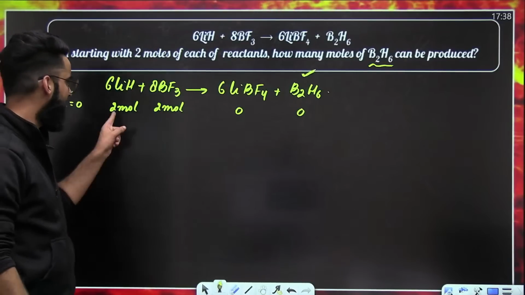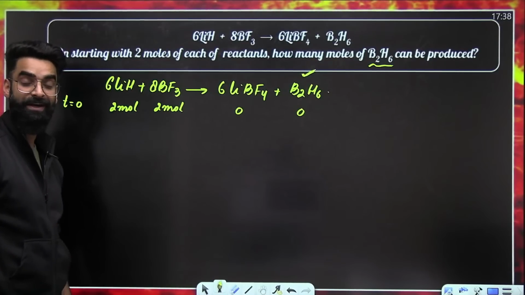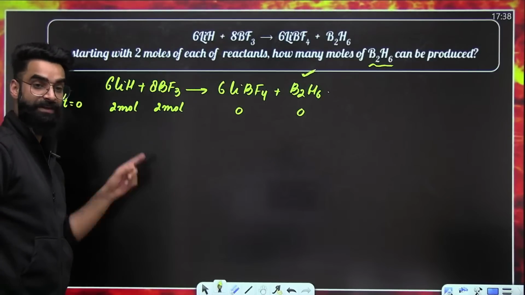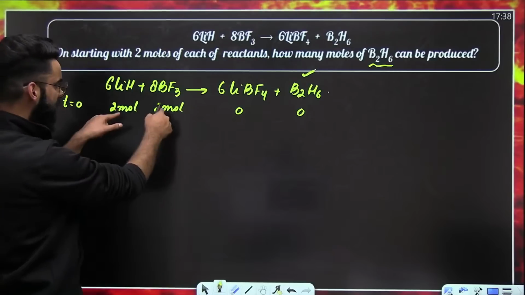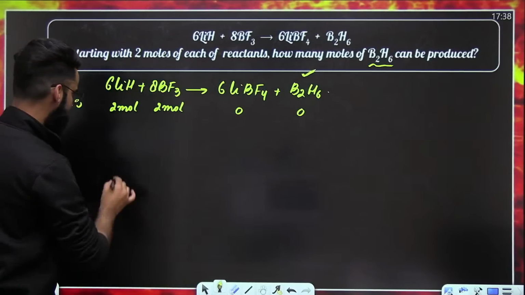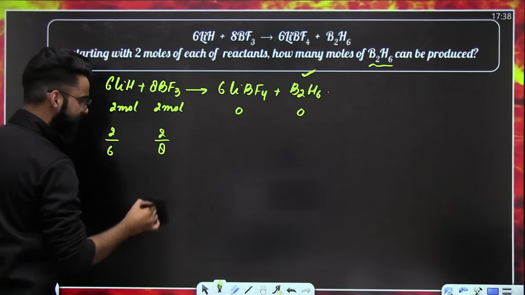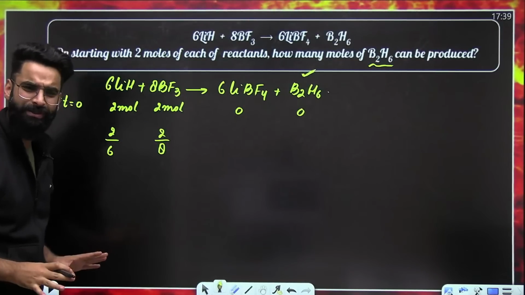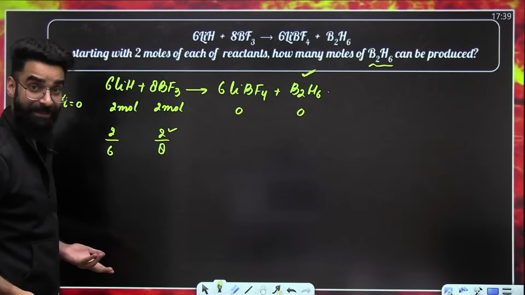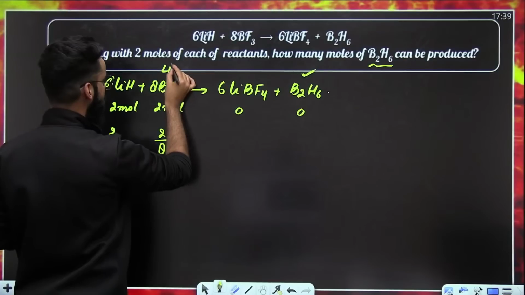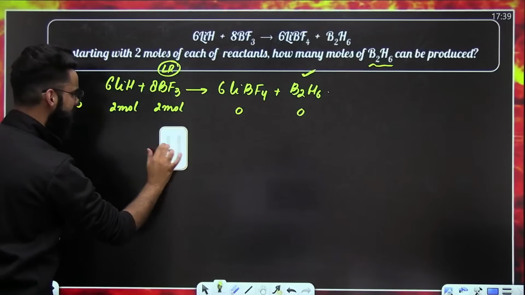Now, dear students, I'm again given the amounts of all the reactants. Which concept? Limiting reagent concept, right? And in the limiting reagent concept, we are supposed to balance the reaction. It's balanced. Now, identify the limiting reagent. Given moles, divide by stoichiometric coefficients. So, 2 divided by 6 and 2 divided by 8. Now, which value comes out to be lesser? What do you think? 2 by 6 is less or 2 by 8 is less? 2 by 8 is less. The one which gets the lesser value, that has to be the limiting reagent. So, basically, it's BF3 which is the limiting reagent.